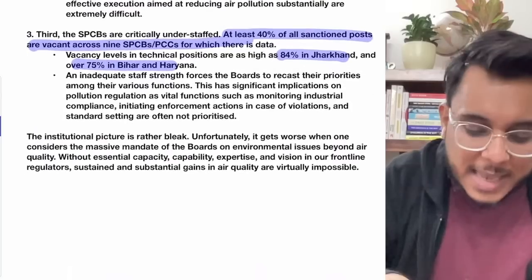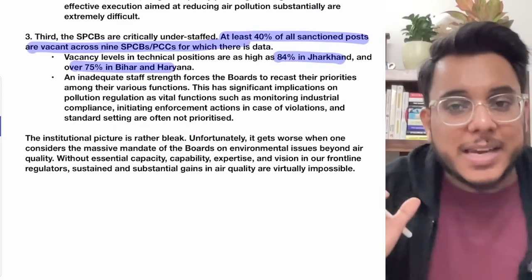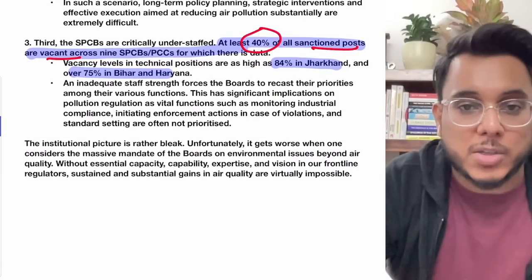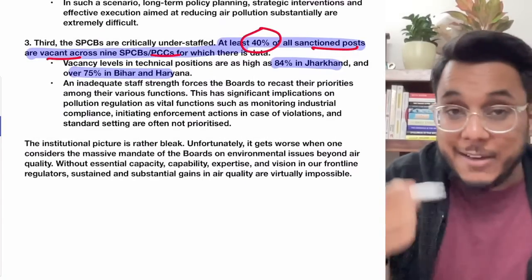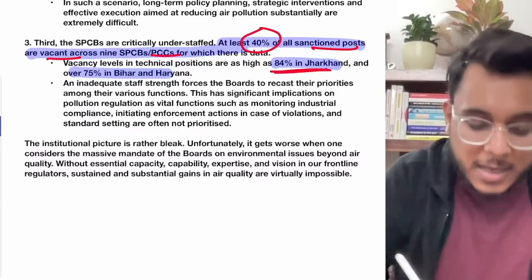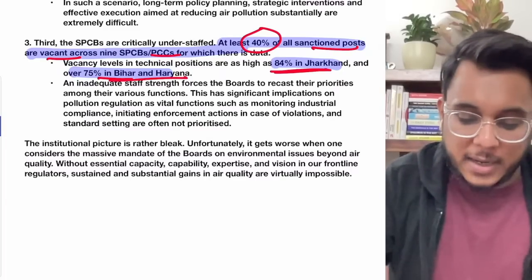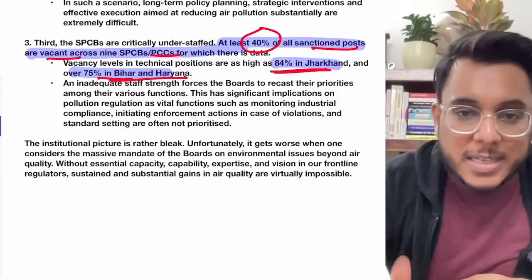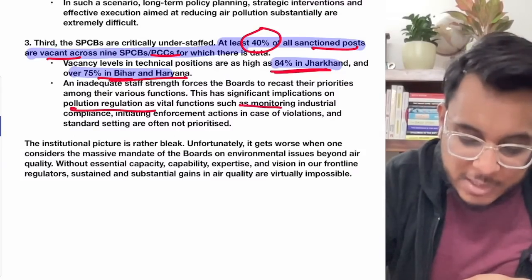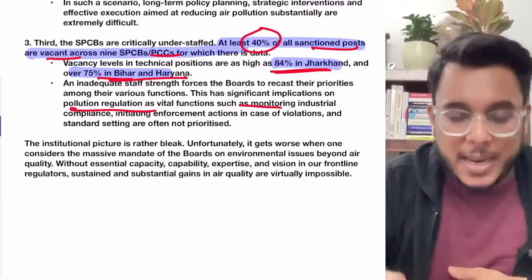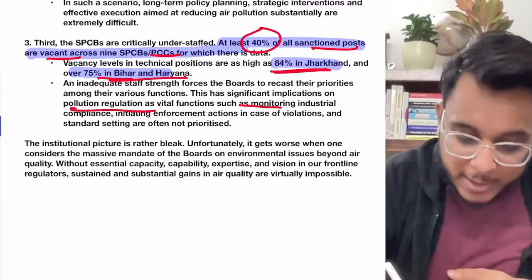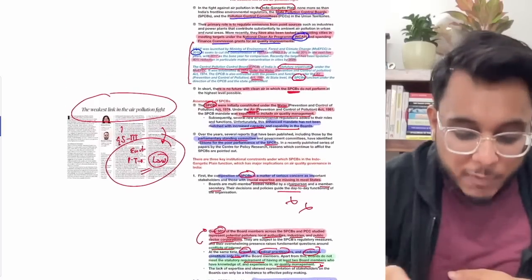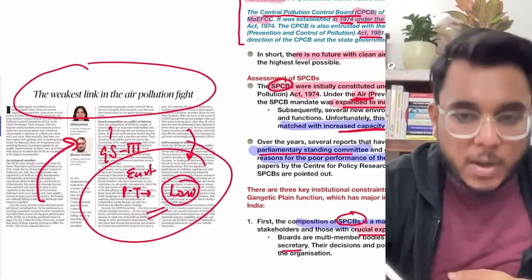Fine. Then the third is that these SPCBs are critically understaffed. 40% of the sanctioned posts are lying vacant across the SPCBs. Vacancies are 84% in Jharkhand, 75% in Bihar and Haryana. So if they don't have adequate staff, how will they be able to perform? Pollution regulation, which is a vital function, cannot be done without staff. So capacity building, capability building, and having expert members is the need of the hour to deal with the pollution problem in India.